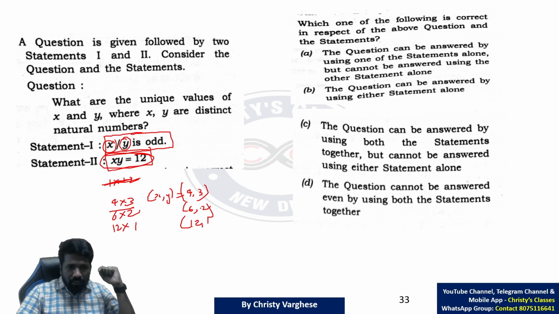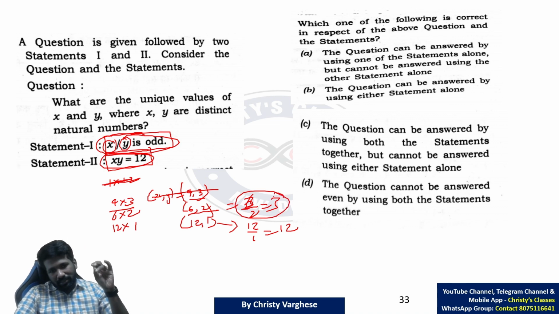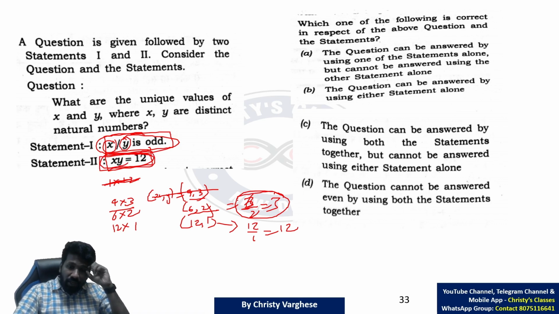In which of these three cases will you get x by y as odd? 4 by 3 is not odd. 4 by 3 is a fraction, so not divisible at all. 6 by 2 is 3, that is odd, possible. 12 by 1 is 12, that is even. That means the only case where you get an odd number is 6 by 2 is 3.